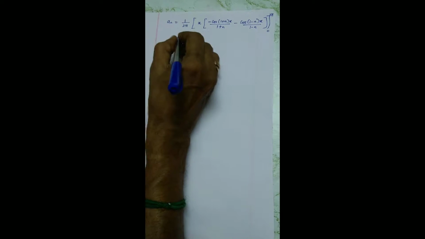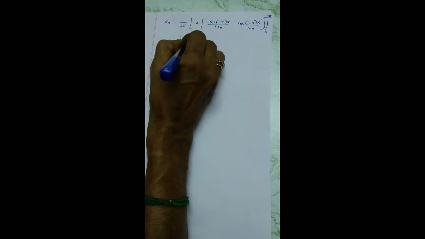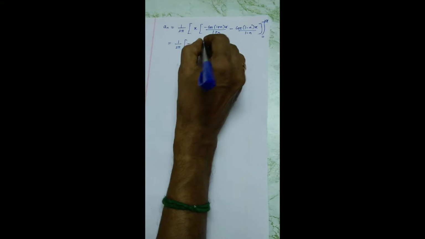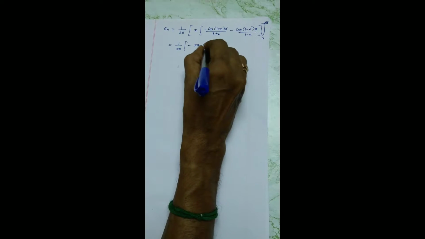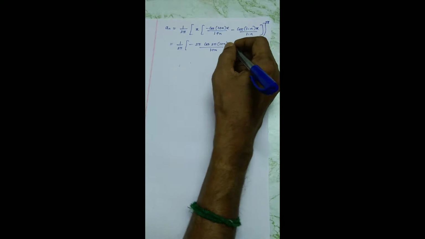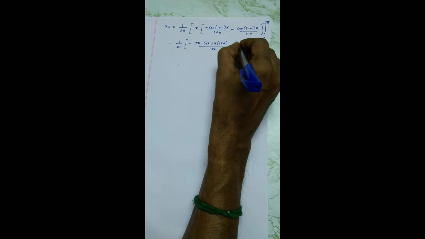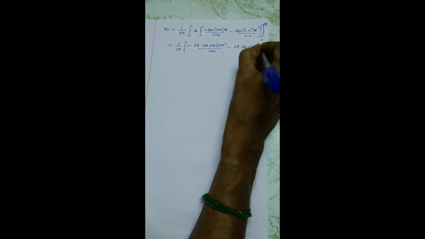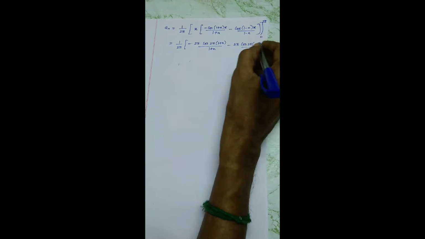If I substitute the upper limit, so 1 by 2 pi, I am going to substitute only the upper limit. So minus 2 pi cos 2 pi times (1 plus n) divided by (1 plus n), minus, again substituting x, 2 pi cos 2 pi (1 minus n) by (1 minus n). This is for the upper limit. When you take the lower limit, I have already mentioned, it is completely 0.